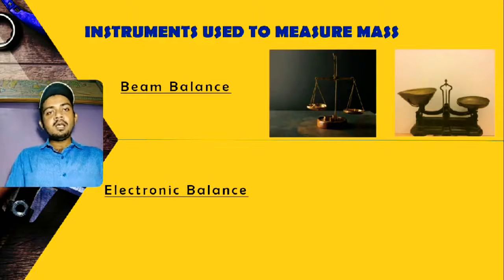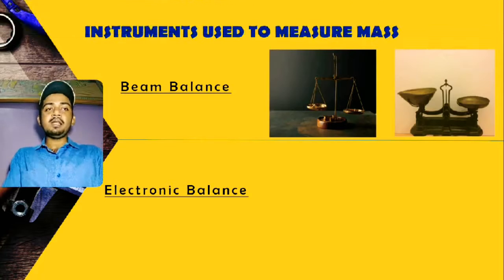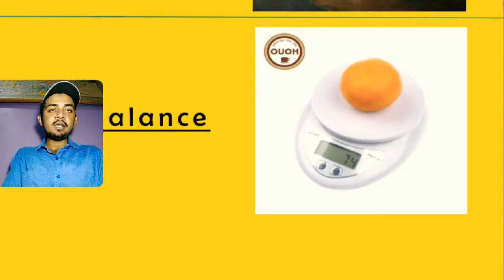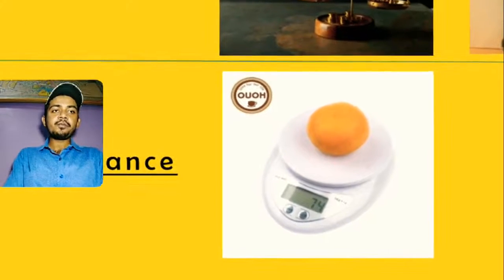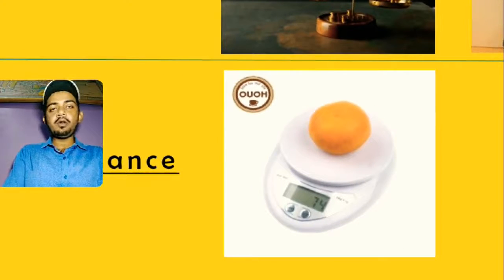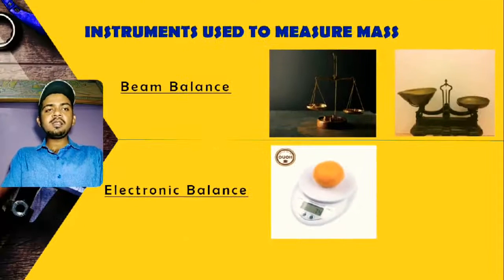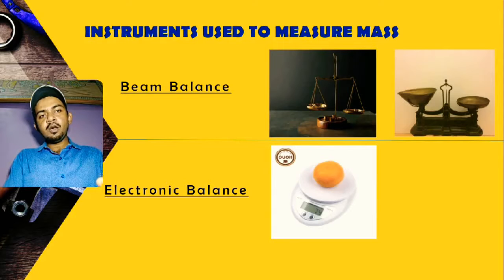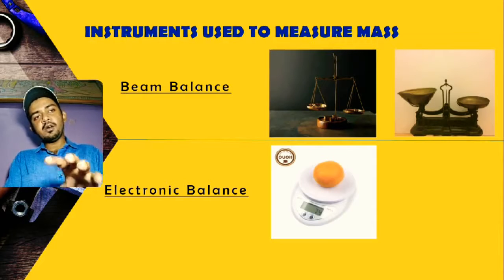Simple. Now we also use the electronic balance, my dear students. It looks like this. If I zoom here, you can see that this orange is 74 grams. This is just an example. So simply we put some substance on it and it measures, there is no balancing at all.